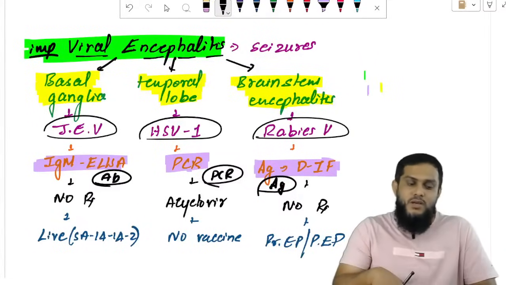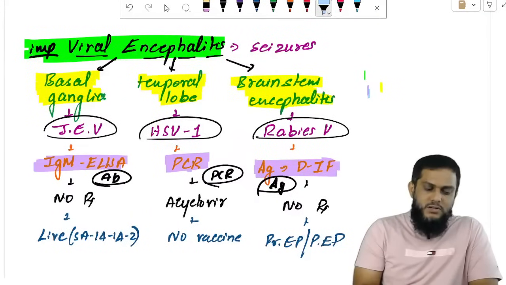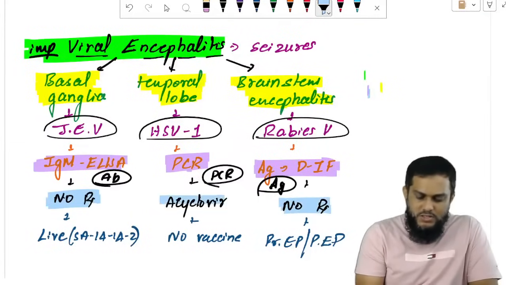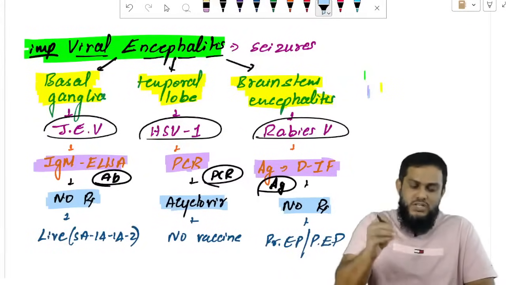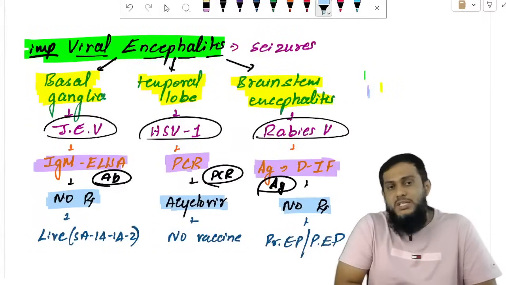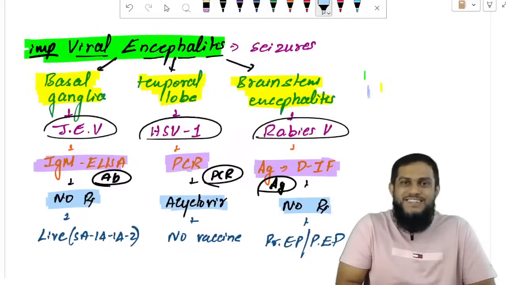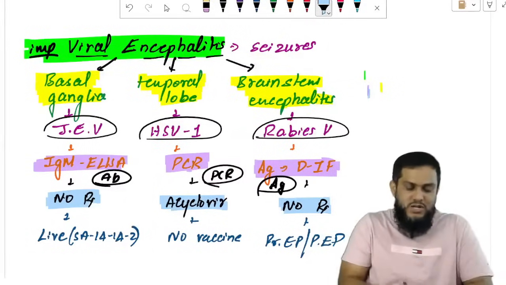Before that, if you talk about the treatment, usually for viruses we don't have treatment except for four viruses. Among these four viruses, herpes is one of them, which has treatment. Hepatitis is one of them, tenofovir. Hepatitis, herpes, HIV and influenza: these are the four viruses that have treatment. Other viruses we don't have treatment.